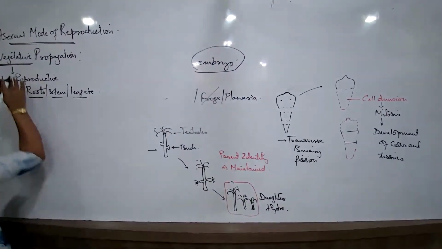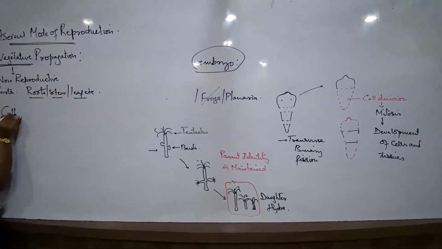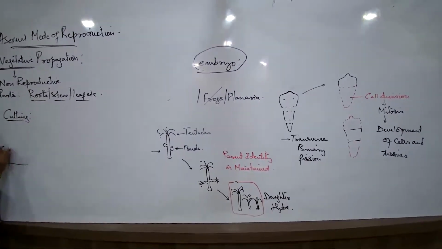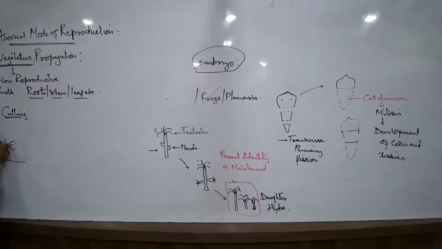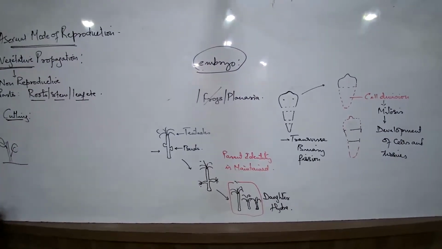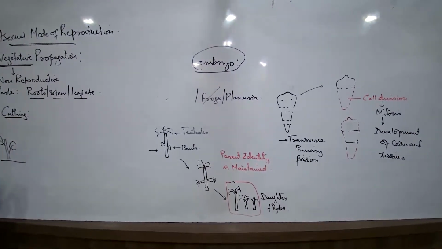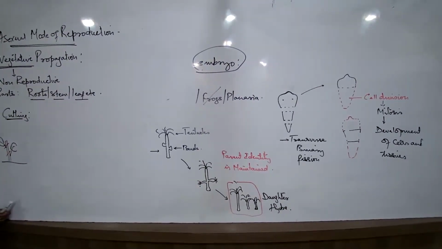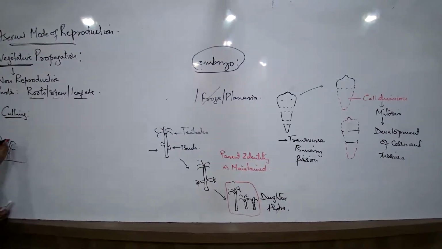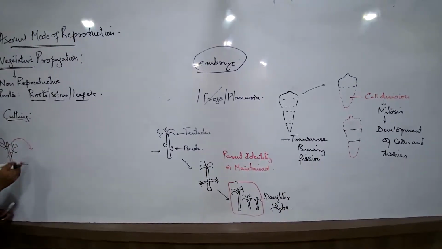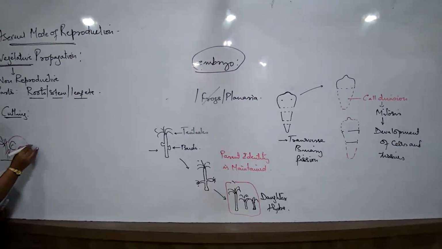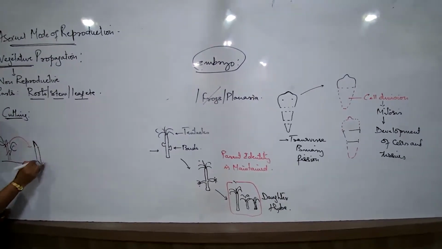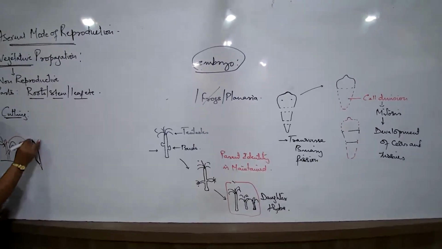Now let us talk about methods of vegetative propagation. The first is cutting. Very simple a method. We are talking about any type of a plant. Say suppose we talk about any type of a plant, and if it has to be a method known as cutting, what has to be done? A specific length of the stem has to be cut. Now, this particular length of the stem that we understand should be something like this.